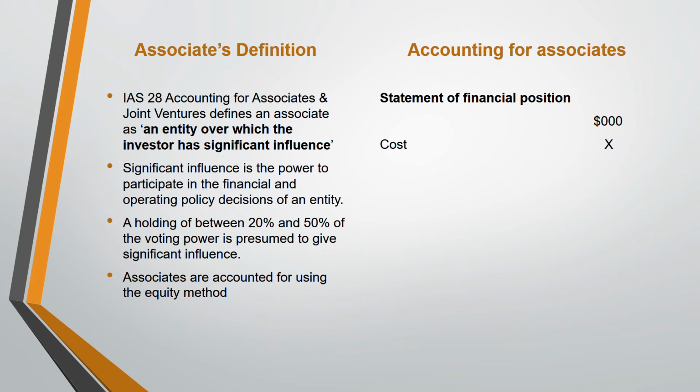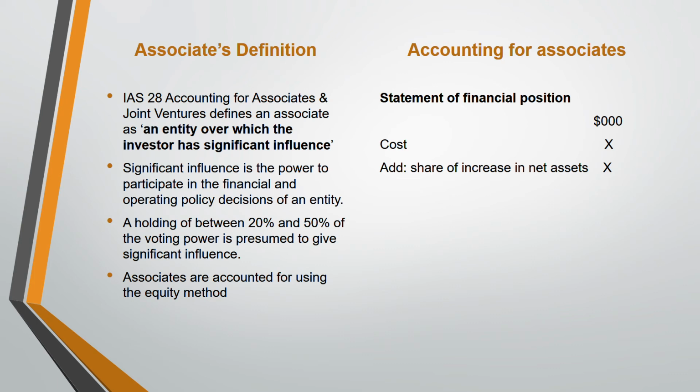Next, you have to add the share of increase in net assets, because that increase in net assets is taken as the share of post-acquisition profit. Post-acquisition profit and increase in net assets are the same thing. When you are making your net asset table, working number 2, at acquisition date and at reporting date, whatever is the increase, on that increase you have to take the associate's share.